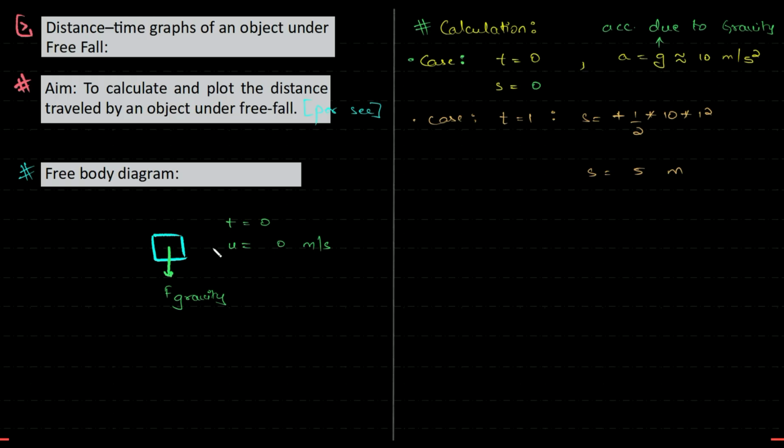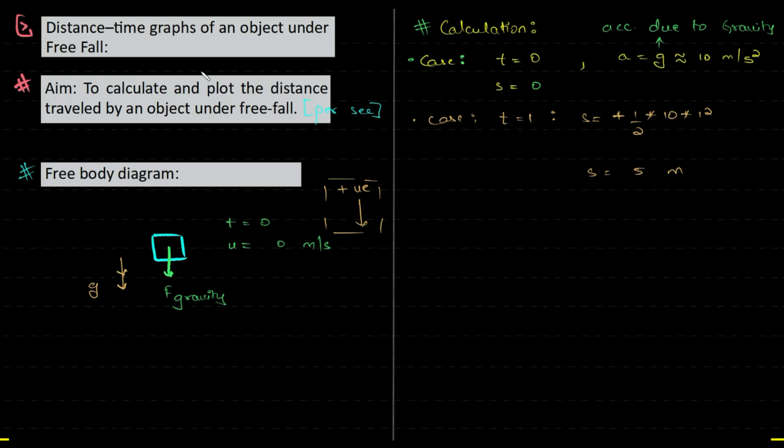Just a second, I would like to have this information as well. Anything down is positive, so let me mention this as well. So we are taking anything moving down as positive, so your direction of acceleration will be down and it's equal to g, right? I think, yeah, this is good enough.